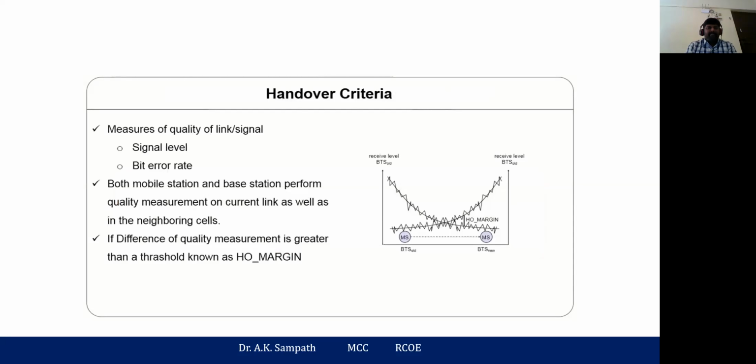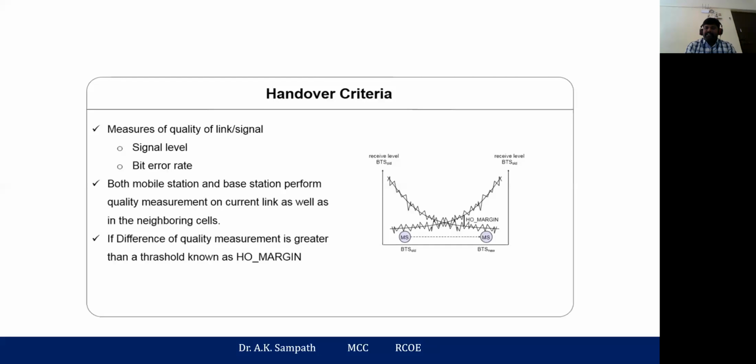So here the handover is completely measured based on the quality of the link or signals. The first one is the signal level, and the second one is the bit error rate. Bit error rate can again be called noise, right? The signal level completely depends on the strength of the signal. Both the mobile station and the base station perform quality measurements on the current link as well as the neighboring signals.